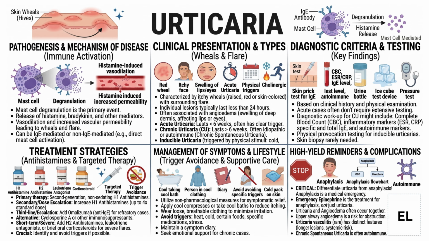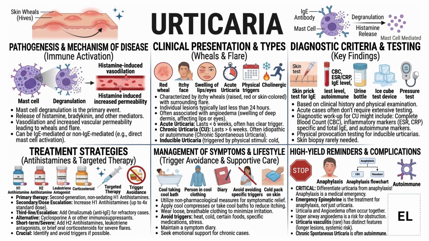Urticaria can be broadly classified into different types based on duration and triggers. Acute urticaria lasts for less than 6 weeks and often has an identifiable trigger, such as a food allergy or infection. In contrast, chronic urticaria, which persists for more than 6 weeks, is often idiopathic or autoimmune, meaning no clear external trigger is found. Another important category is inducible urticaria, where symptoms are triggered by specific physical stimuli, such as cold exposure, heat, pressure, or even exercise. This includes types like cold urticaria, cholinergic urticaria, and pressure urticaria.